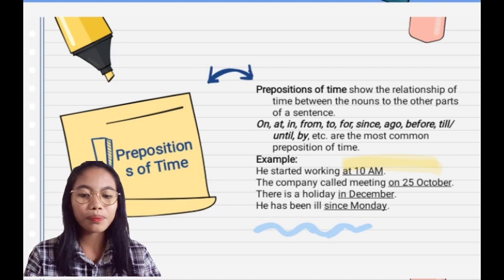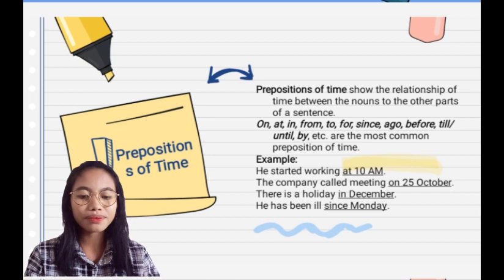The first type, preposition of time. Prepositions of time show the relationship of time between the nouns to other parts of a sentence. On, at, in, from, to, for, since, ago, before, till or until, by, and so on are the most common prepositions of time.